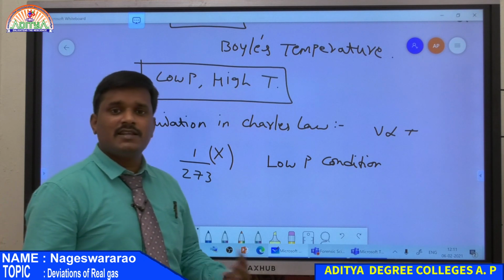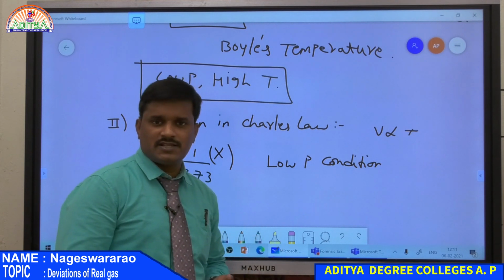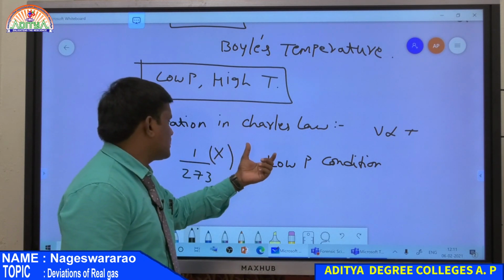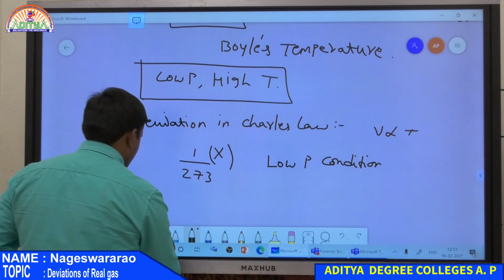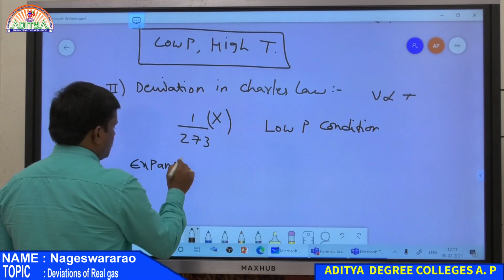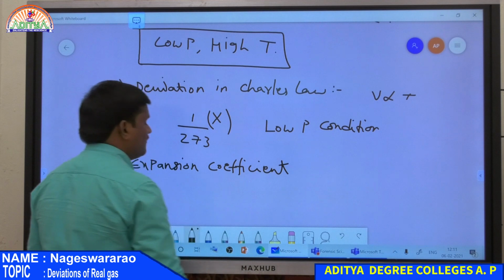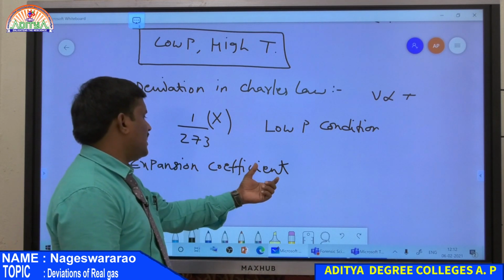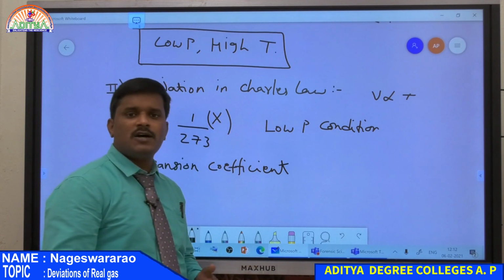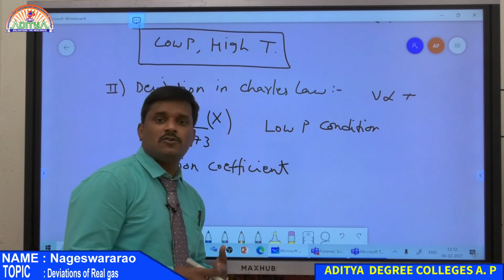If the pressure increases, what happens? As the pressure increases, the gas molecules come close to each other and hence expansion decreases. So according to Charles law, 1/273 is nothing but the expansion coefficient. Therefore, for every gas, the expansion coefficient is always equal to 1/273 of its volume. But this is only possible at low pressure condition. If the pressure increases, the expansion coefficient may change.